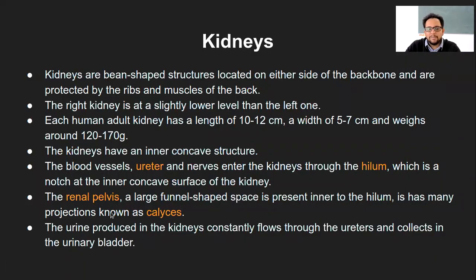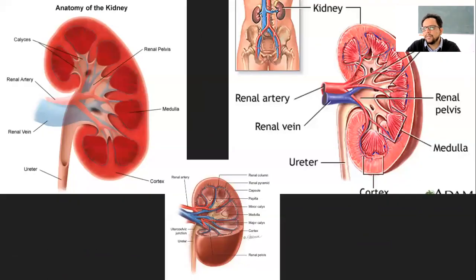And it has many projections known as calyces, or singular is calyx. So calyces, where is the calyx? Yeah, you can see this branching like structure of the renal pelvis. That is what is called calyx. Individually it is called calyx, and plural of that calyx is calyces. So that is the renal calyx of the kidney.